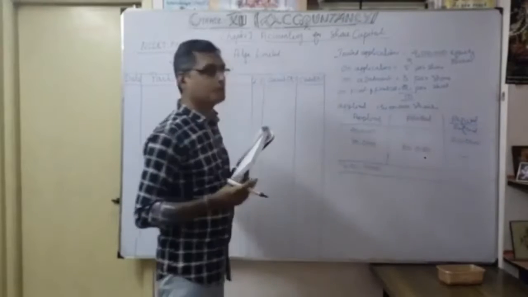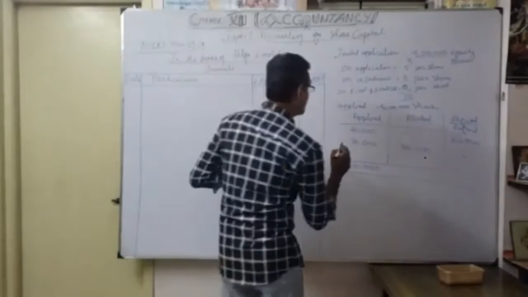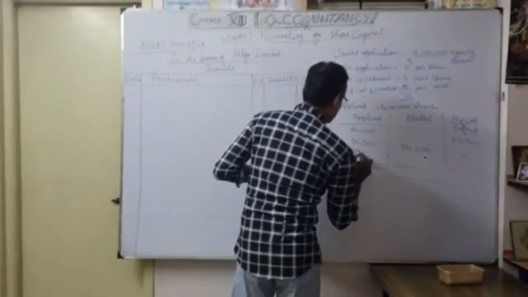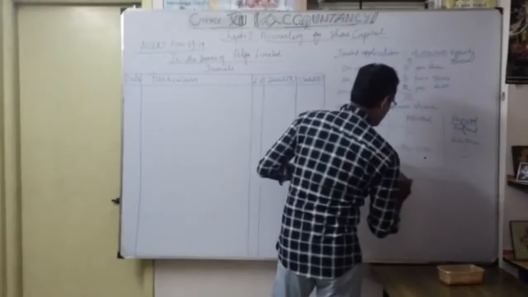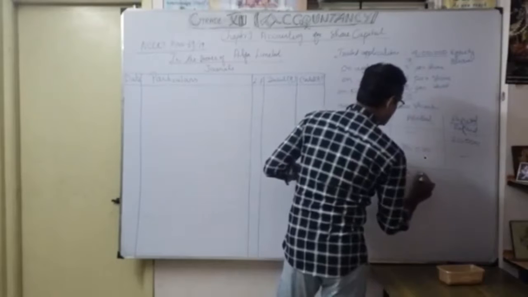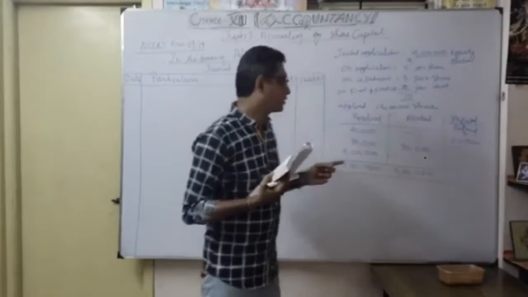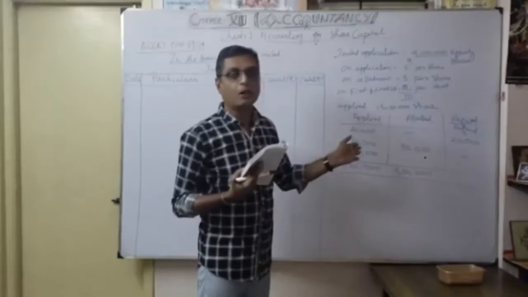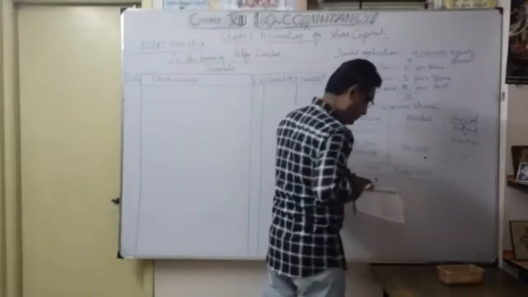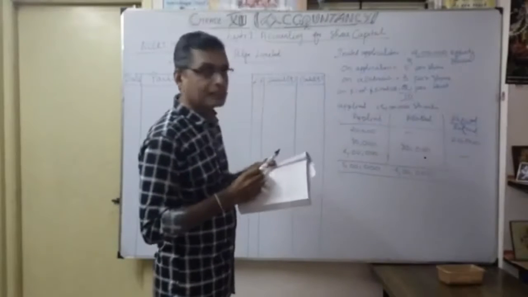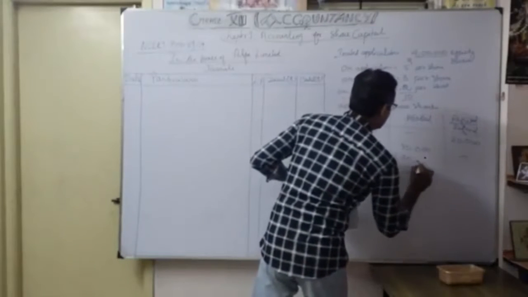So what is the balance going for allotment? It is 4 lakh, isn't it? We invited only 4 lakh shares, so only the 4 lakh shares are going to be considered. Whoever applied, how many shares are going to be allotted? Only 3,20,000 shares. Now understood very clearly. We write like this.